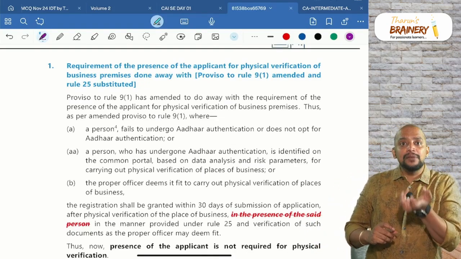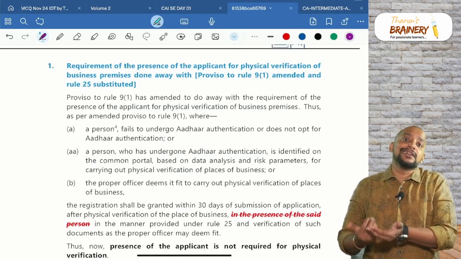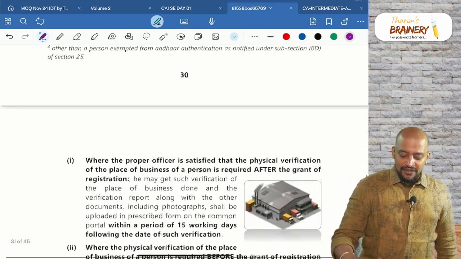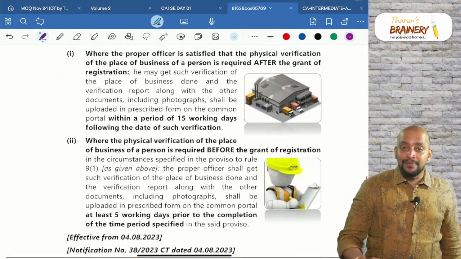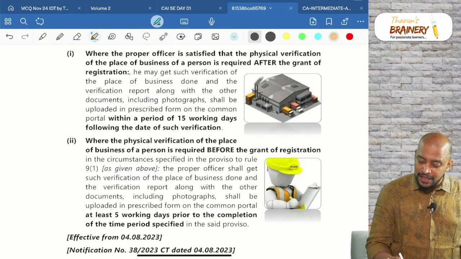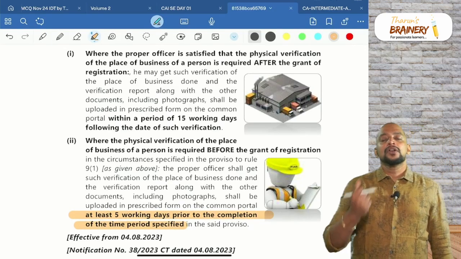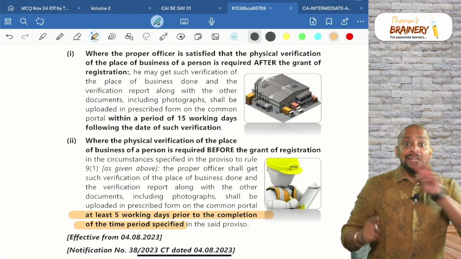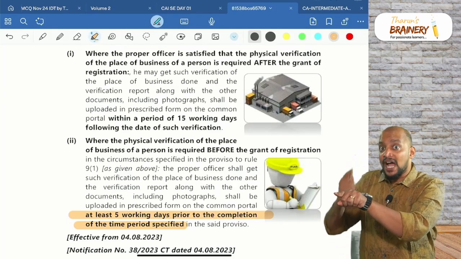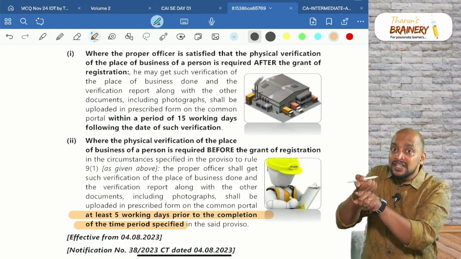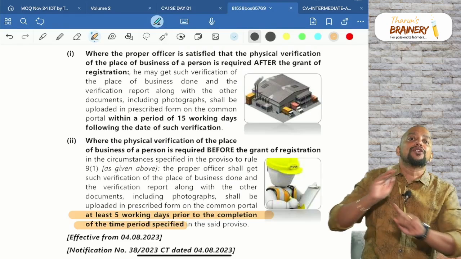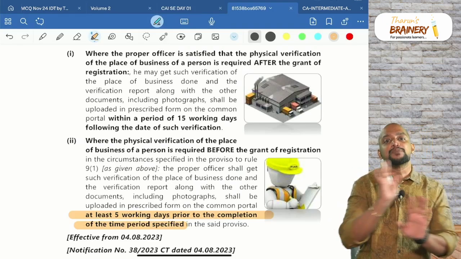Okay. Now this is the provision. What is the time limit within which they need to update the physical verification report? The physical verification report should be updated at least 5 days prior to the completion of the specified time period. What is the specified time period? 30 days. From application, within 30 days, they need to give the registration certificate after completing physical verification, which means the physical verification should be done at least 5 days before, and they need to upload the report of the physical verification at least 5 days before.